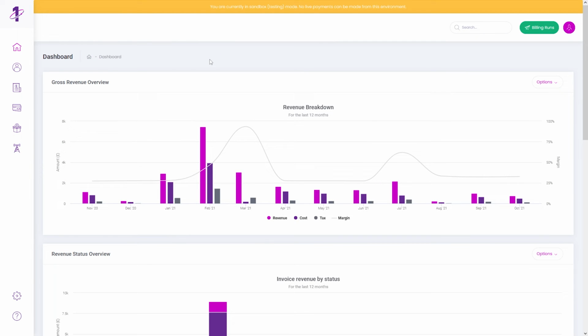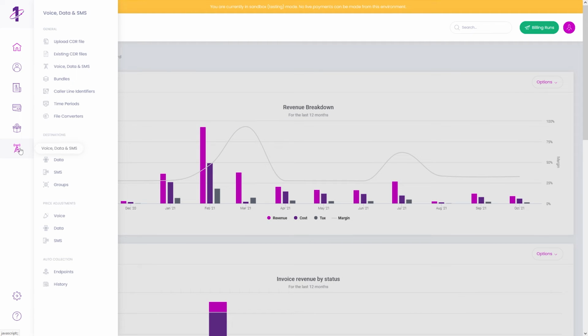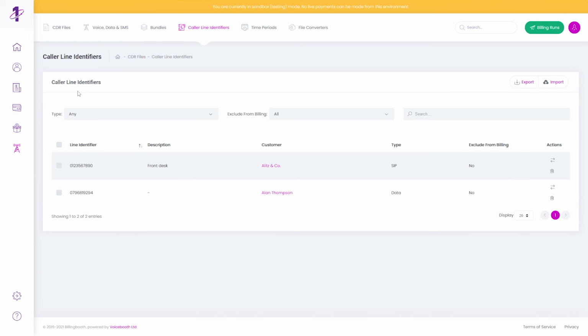The second means of assigning CLIs to your customers is to bulk import them. You can do this from the global Caller Line Identifiers listing screen. To get to the listing screen, click the Voice Data and SMS icon in the side navigation, and then Caller Line Identifiers in the submenu. At the top right of the Caller Line Identifiers listing screen, you have the Import button. Click this to head to the Import CLI screen.